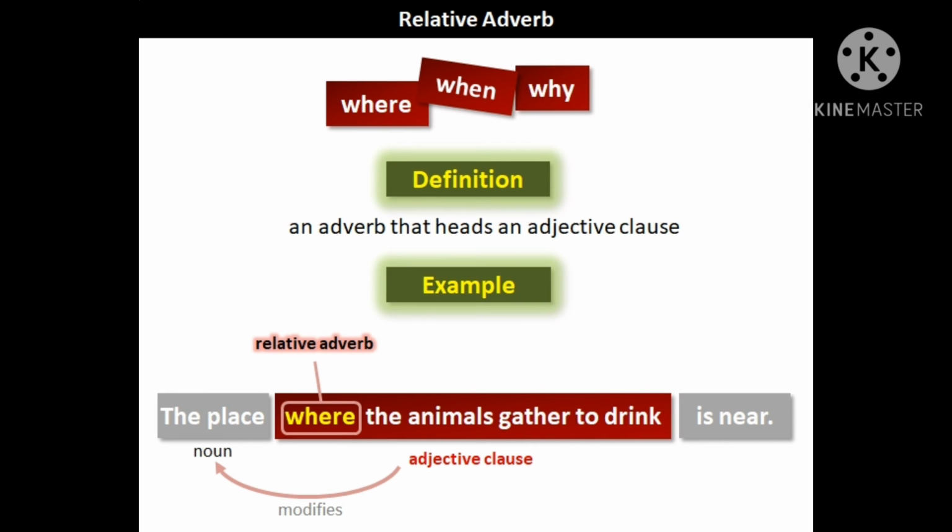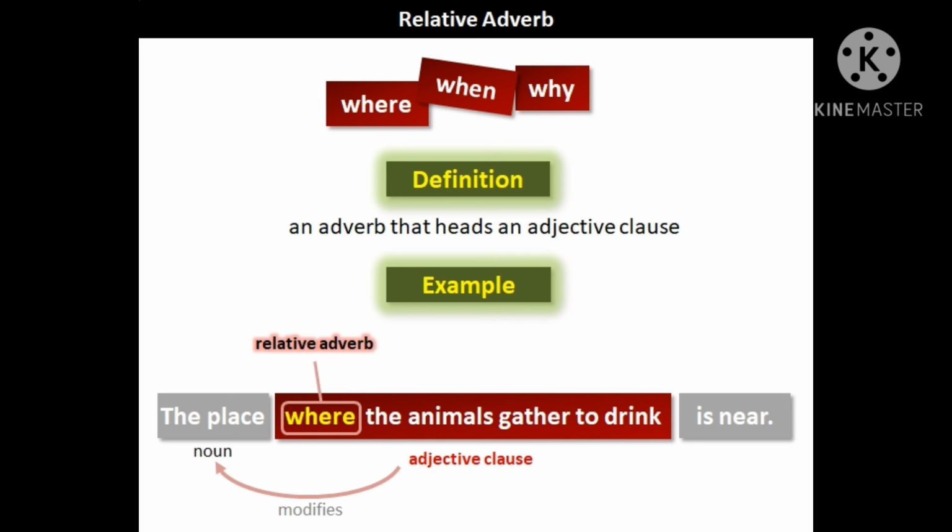Now the last kind of adverb is relative adverb. What are they? They are used to introduce a dependent clause in a sentence while modifying the verb preceding the adverb. Words such as when, where, why are some of the relative adverbs. Basically, an adverb that heads an adjective clause is known as a relative adverb. For example, the place where the animals gather to drink is near.